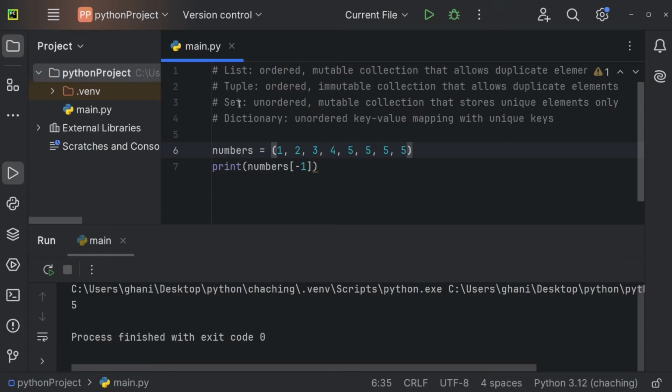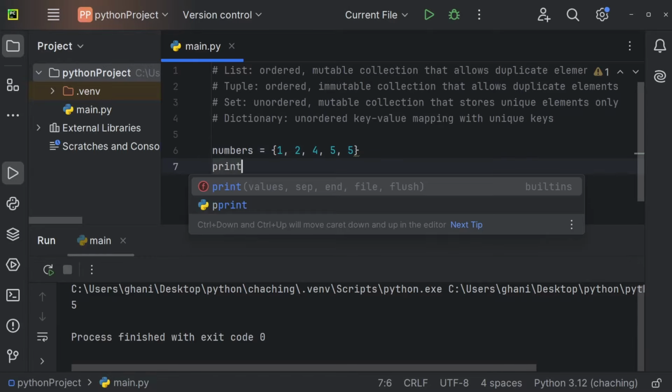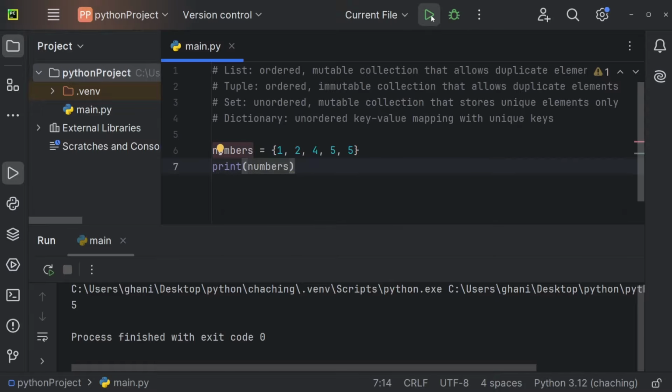Let's take a look at a set. A set is a little bit different because it's not ordered anymore, it's unordered. It's also mutable, but it only stores unique elements. You create a set by using those curly brackets right here. And now we could again store numbers inside of the set. So 1, 2, 4, and let's maybe try to add 5 twice. Let me just print out numbers again. And now you can see instead of this numbers set, we are having the number 1, 2, 4, and 5. But we only have the number 5 once, even though we've added it twice right here. So every single duplicate element will just get removed when using a set.